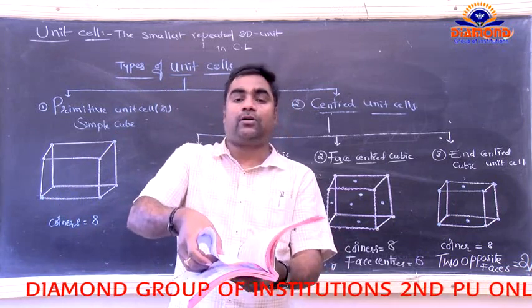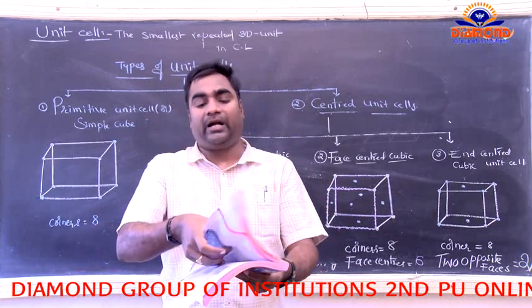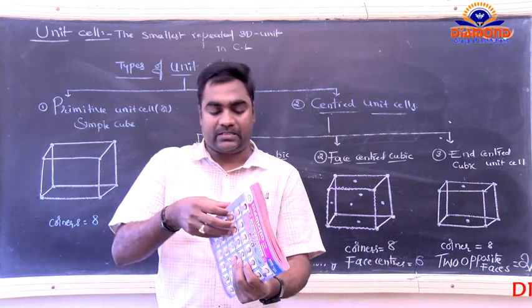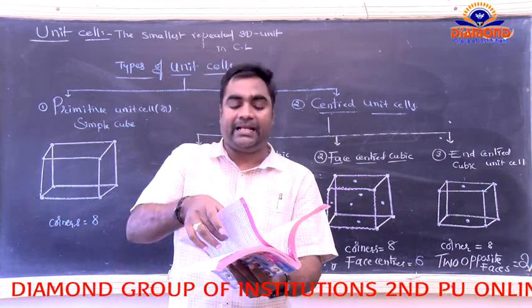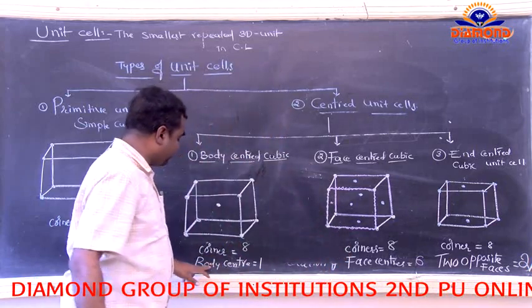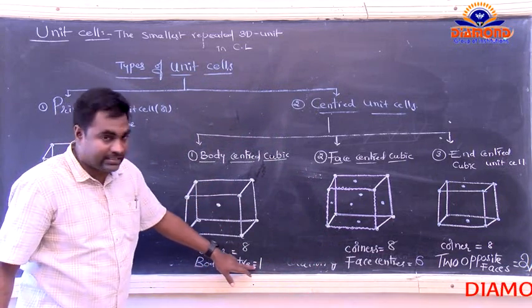That center is called the body center. So for any body, for any object, you got only one center, inside it. So that belongs to the body center. So for the crystal lattice, we got only one body center.